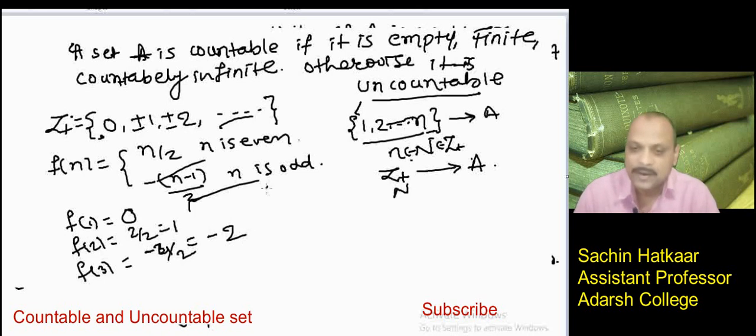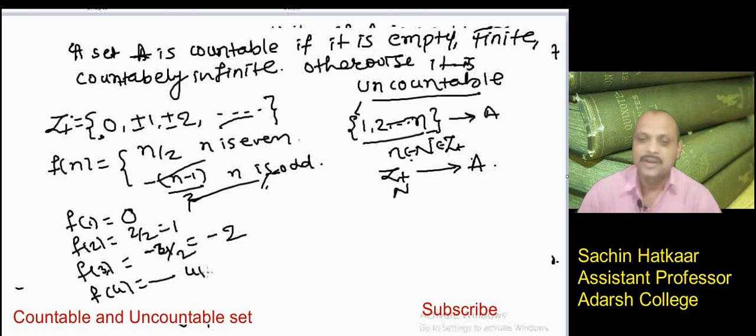Okay, likewise, for the set of integers, when n is equal to 4, we get 4 by 2, which is equal to 2, right?